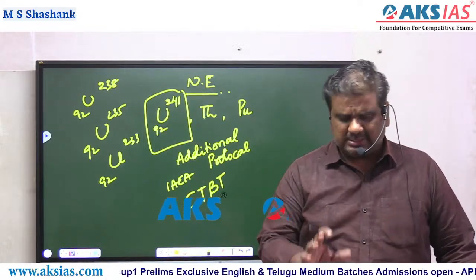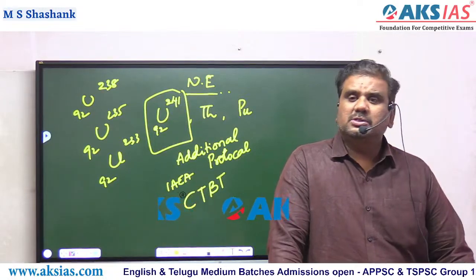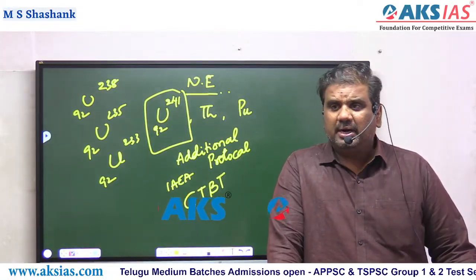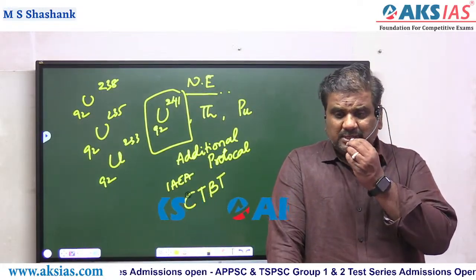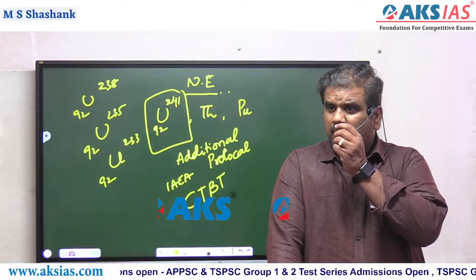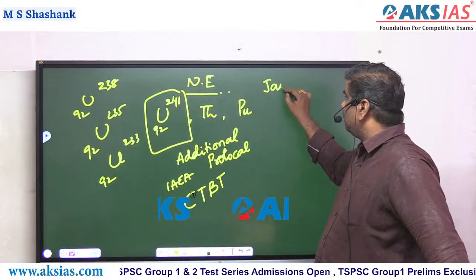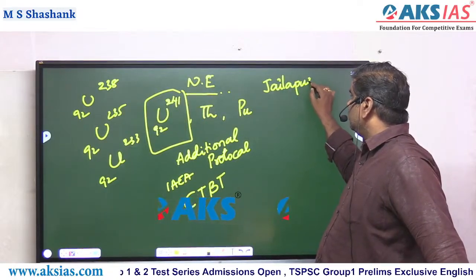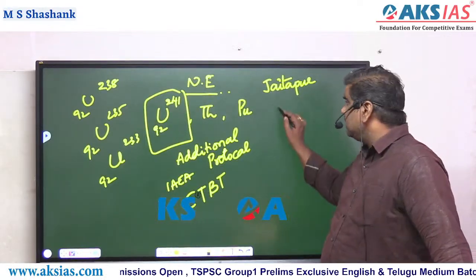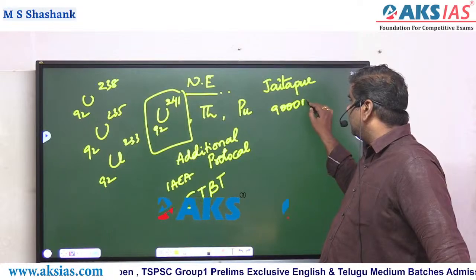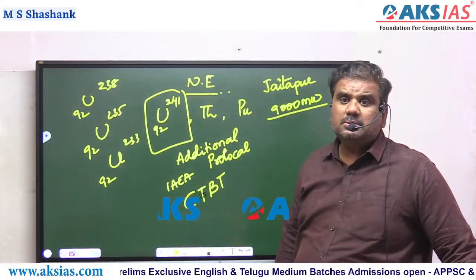The latest things. Recently the Maharashtra government signed an MOU with the France government regarding the construction of a nuclear power plant, or you can even say an atomic power station, in Maharashtra. That particular thing is at Jaitpur. It is not Jaipur, it is Jaitpur in Maharashtra. And the capacity of this nuclear power plant is expected to be 9,000 megawatts.